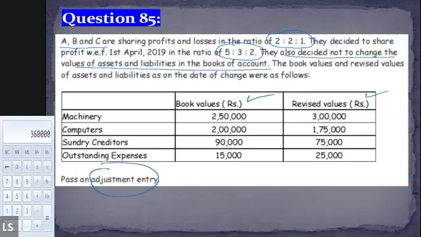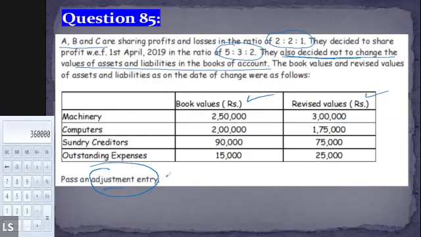telling us to pass the adjustment entry. So the question is itself saying that we are not required to prepare the revaluation account. The question is specifically mentioning that just do the adjustment entry. And one more thing, the question also mentioned that we are not required to show the changed value in the books of account. Even if this isn't mentioned, in that situation also we would have done the adjustment entry only, right? Everyone, is this clear to all of you? Yes. Even if this point is not mentioned, we would have just passed the adjustment entry anyways.